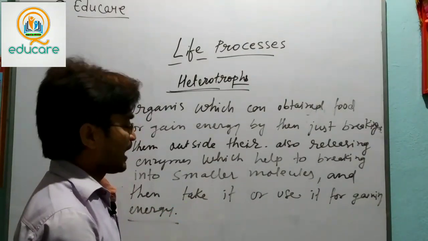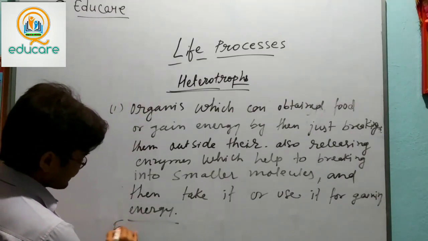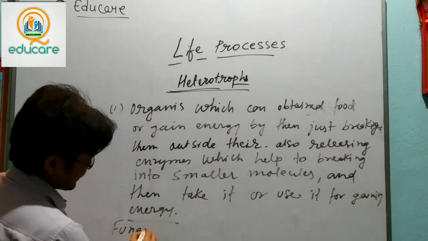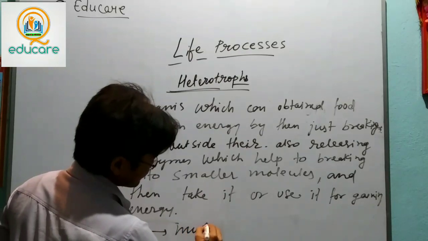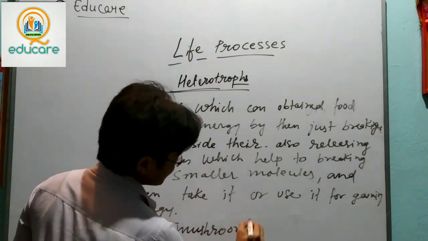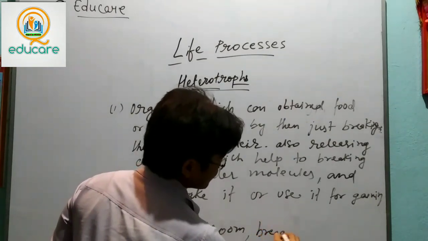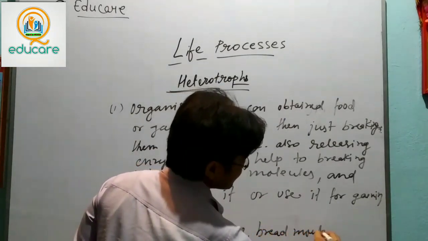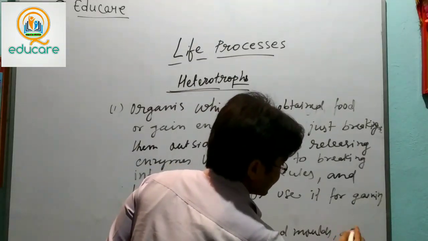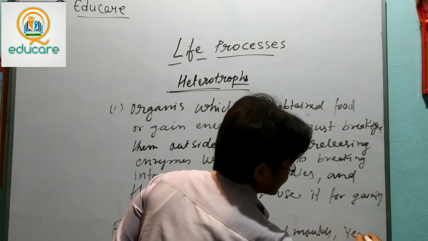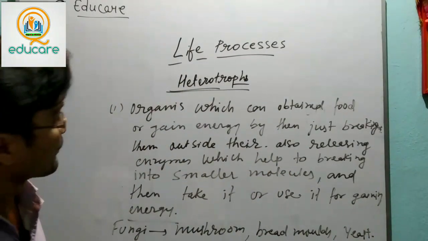This is one type. As an example, we can see here fungi. This includes mushroom, other molds, as well as yeast. So this was one type.